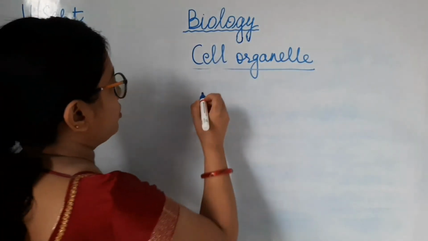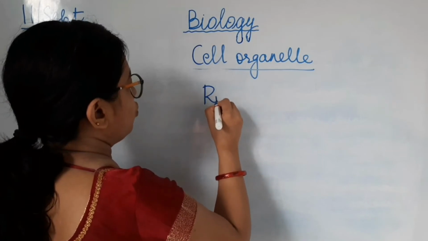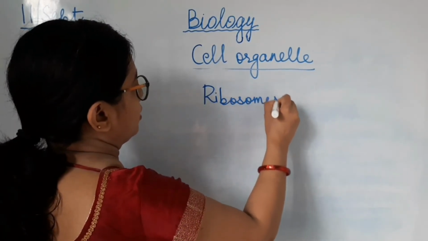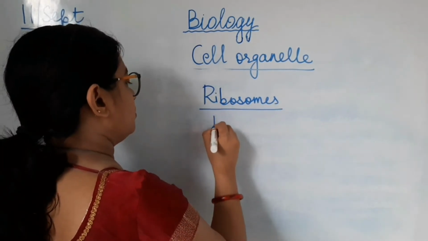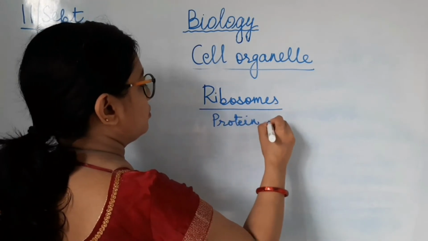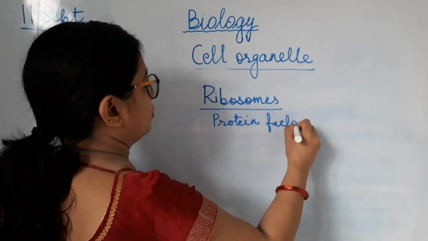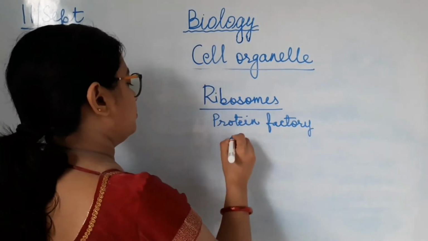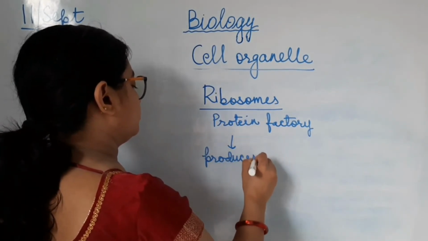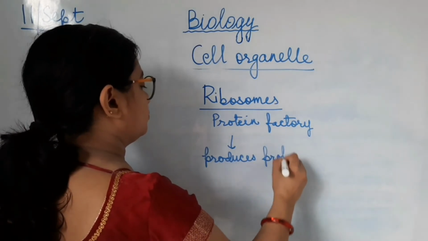So the next cell organelle which we are going to study is ribosomes. We just discussed ribosomes. Ribosomes are called the protein factory. Why? Because they produce protein.